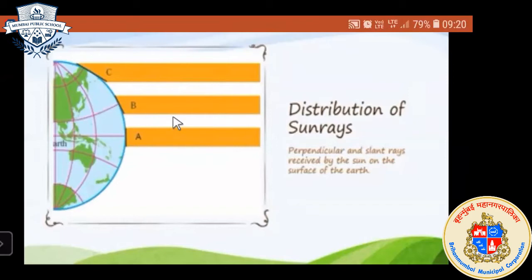However, we have seen that due to the spherical shape of the earth and the resultant curvature of the surface. Listen.